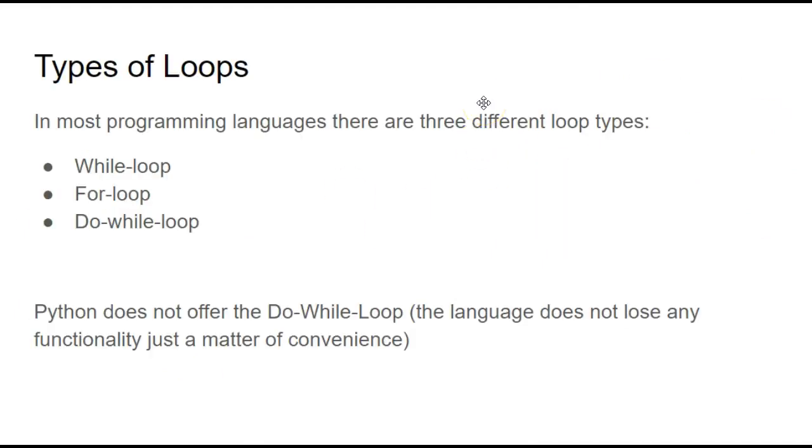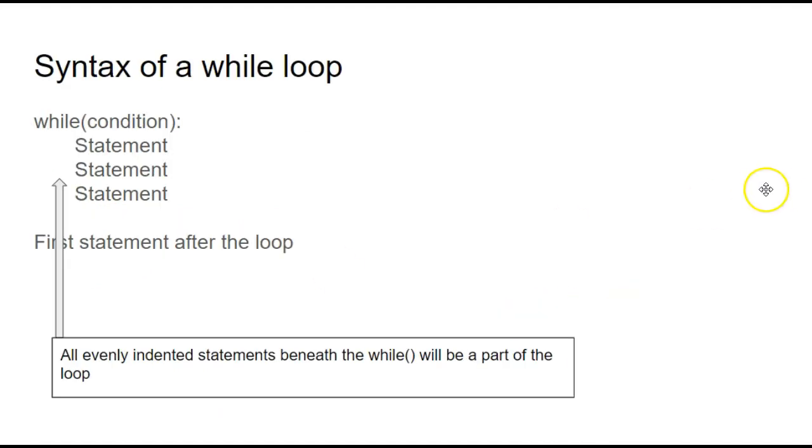There are several types of loops. In most programming languages, there are three: the while loop, the for loop, and the do while loop. Python does not offer this do while loop. Even though it doesn't have it, the language doesn't lose much. It's just a matter of convenience.